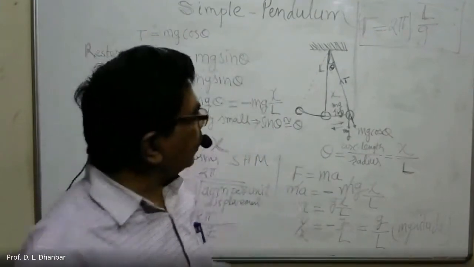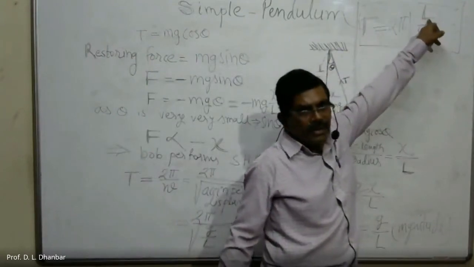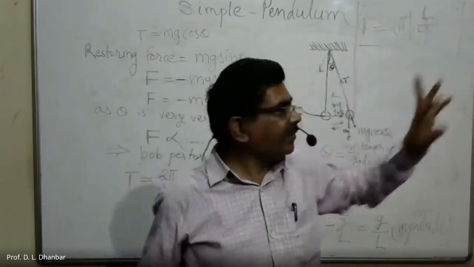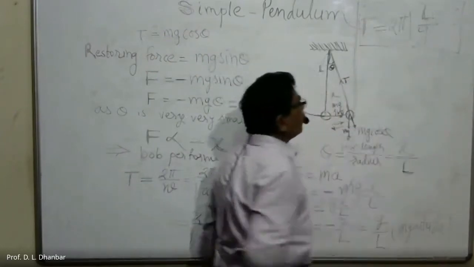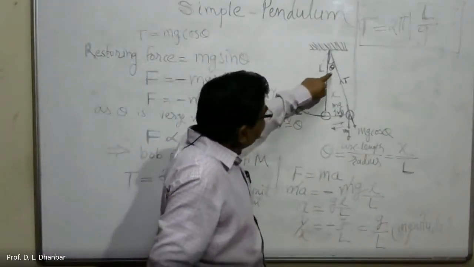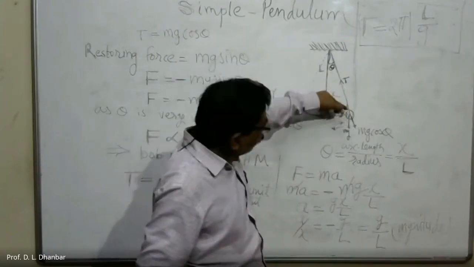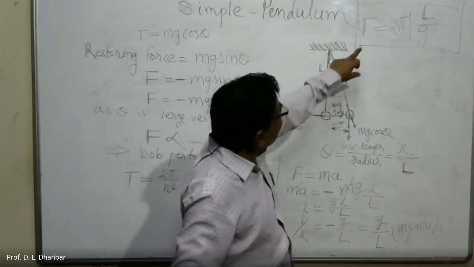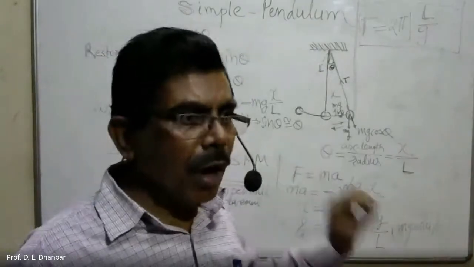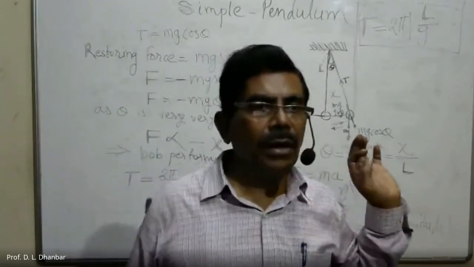So from this equation, we can say that this time period is directly proportional to square root of the length of the pendulum. It is inversely proportional to the acceleration due to gravity. And secondly, the amplitude should be as small as possible. If the amplitude is small, then we can say that the time period is independent of the amplitude. Means for smaller amplitude, it doesn't affect the time period of a simple pendulum.